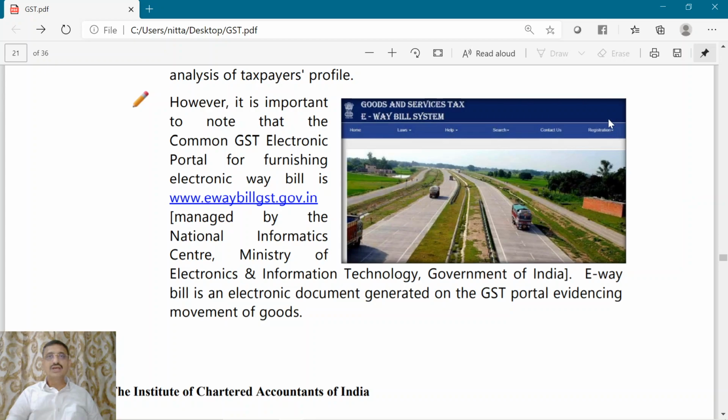So what we have to understand is that e-way bills can't be generated in the common portal, but have to be generated in a separate portal. This is the portal.